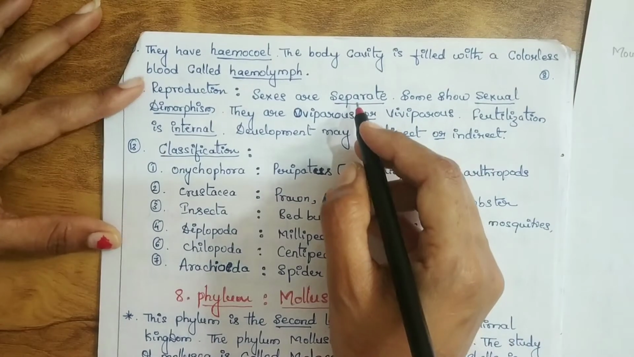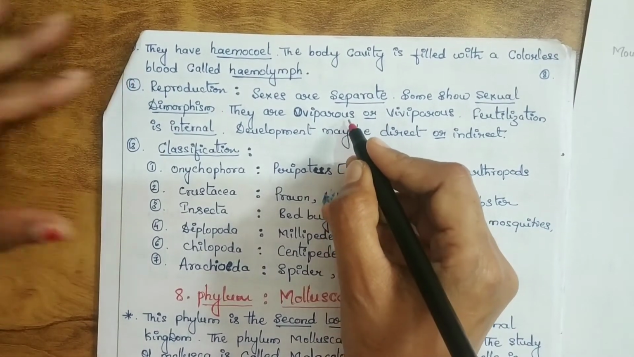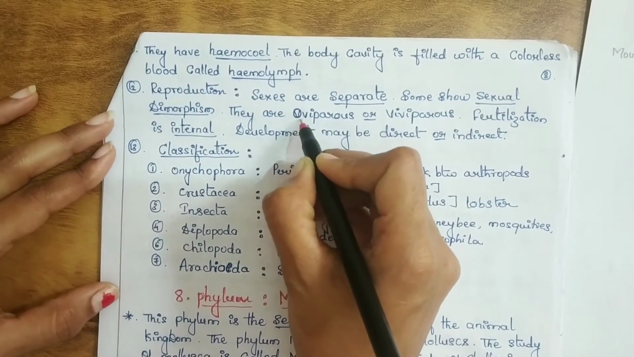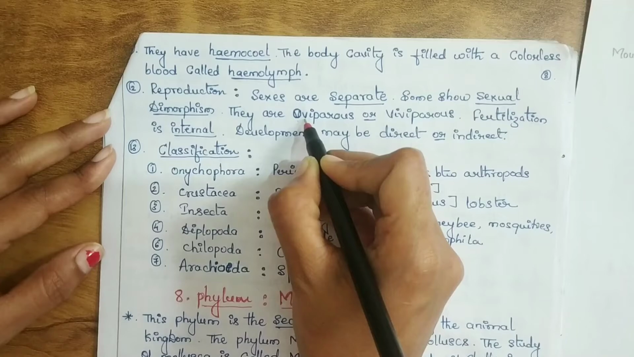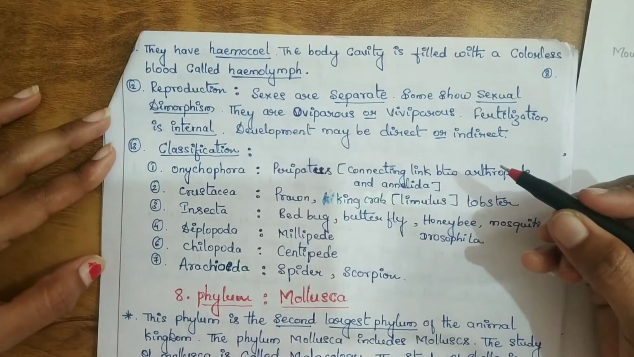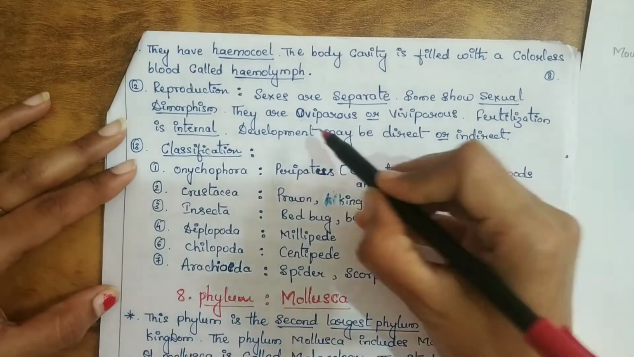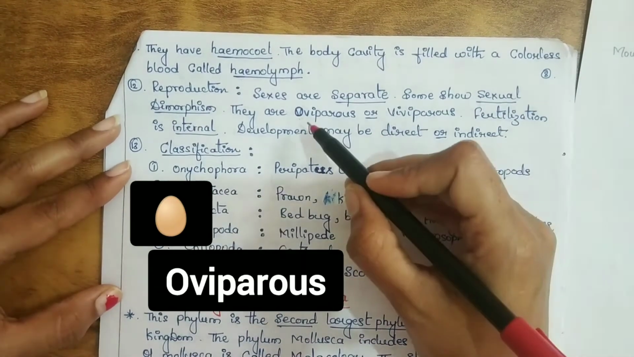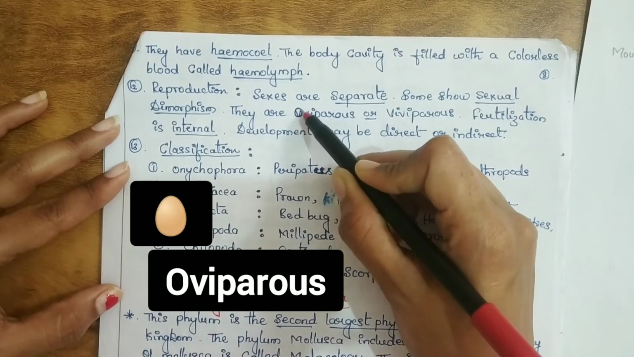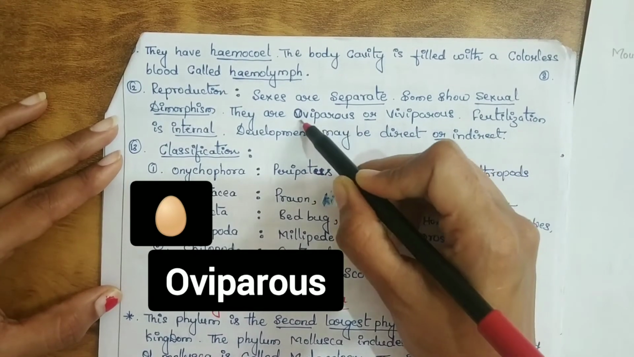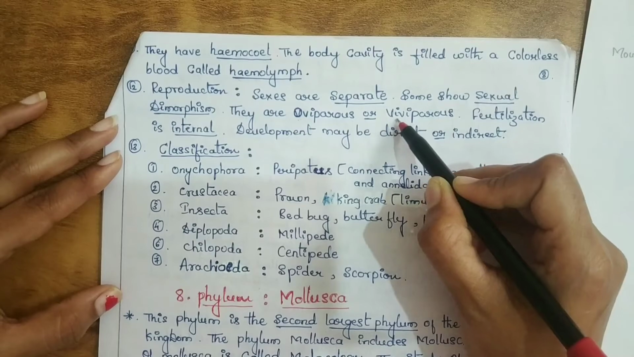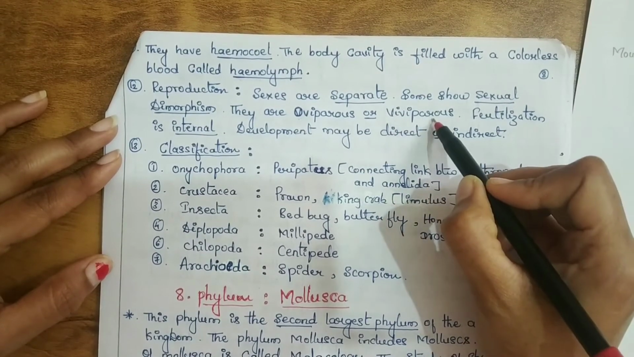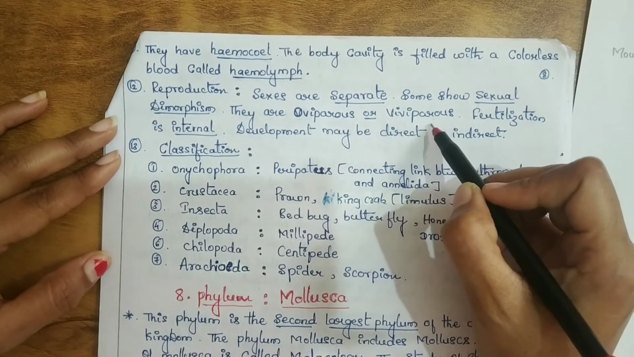Here is one trick I would like to give to remember this for the examination. See here, OV: oviparous starts with O-V-I. An egg is oval in shape, so you can remember O for oval, egg shape. So oviparous means egg-laying animals. Viviparous means those which give birth to living young ones. This is one trick to remember.